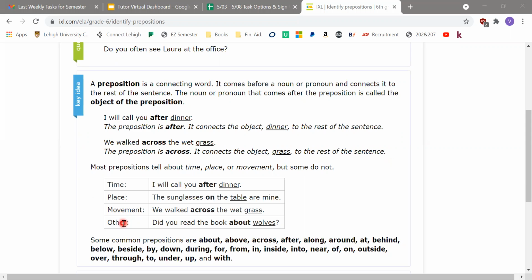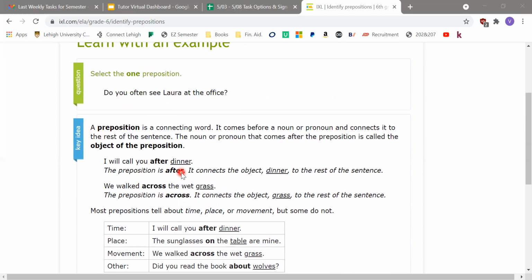The easiest way to recognize a preposition is to memorize them, which can be kind of hard, but you do recognize them after you learn them because they're so commonly used. Like you see in the examples, I will call you after dinner. After dinner is the prepositional phrase, and the preposition tells you when you will call them, so it answers time. And we walked across wet grass. We walked where? Across wet grass. So this preposition answers the question of movement, where.